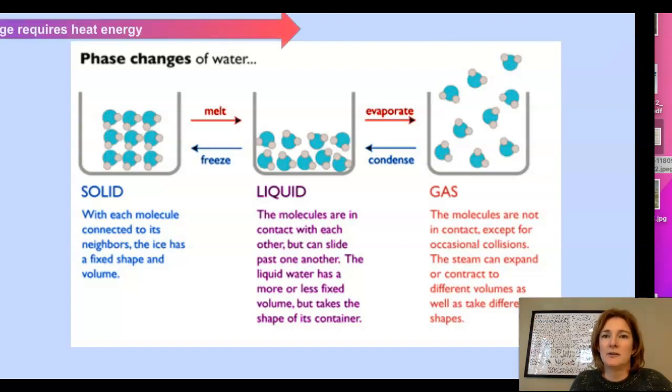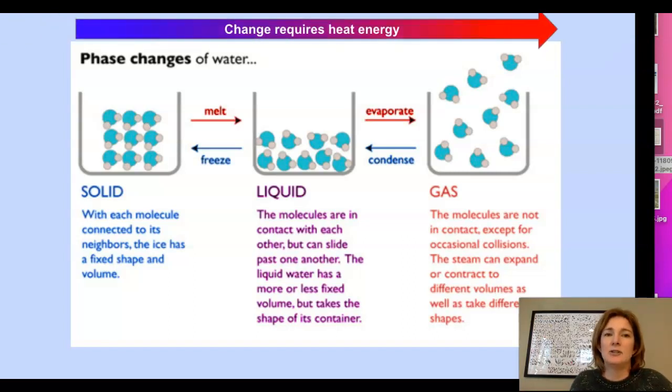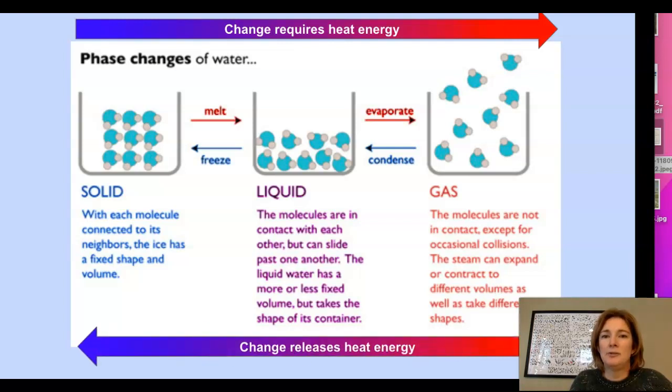And of course, this is all driven by heat energy. So to melt or to evaporate requires adding energy, and to condense or freeze requires removing energy. So it follows that gas is the state of water that contains the most heat energy, and ice is the state of water that contains the least heat energy.